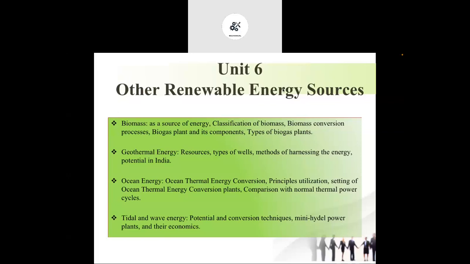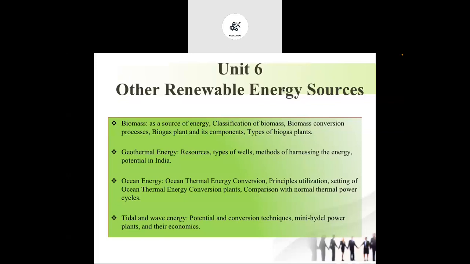Okay, so all these renewable energy resources, particularly based upon the sun energy or the solar radiation, exist directly or indirectly because of the sun position or because of the interconnection between the sun and earth. It may be a gravitational interconnection, it may be a geometrical interconnection, it may be an energetic interconnection. So because of that, these different sources are available. And in this particular chapter, we are going to study these sources.